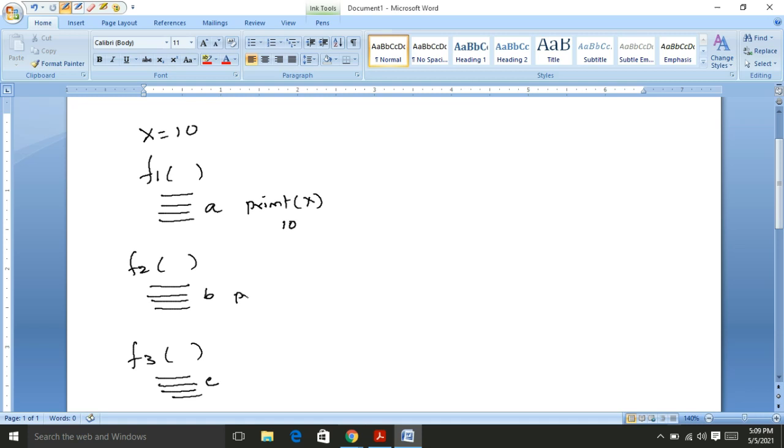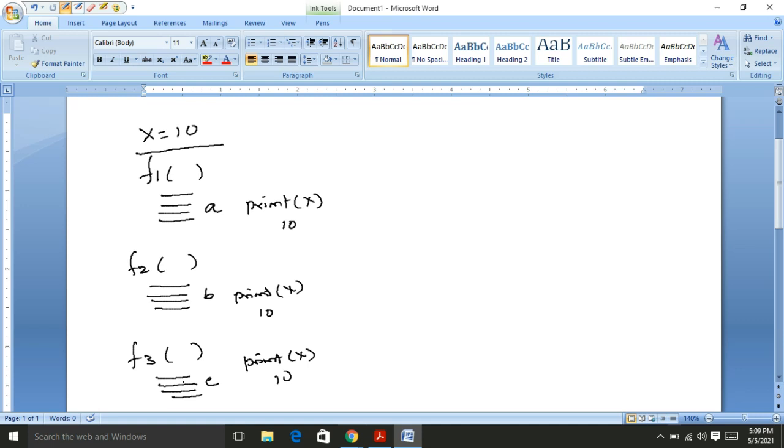I write print x, that means the x value 10 is printed in this function also. Now I write print x here, and the x value is available here also, because x is declared outside of all the blocks. That means x is declared as a global variable.